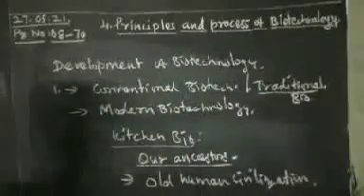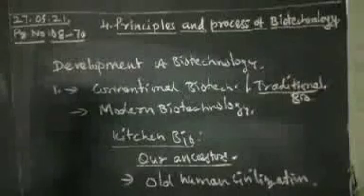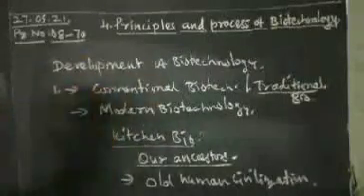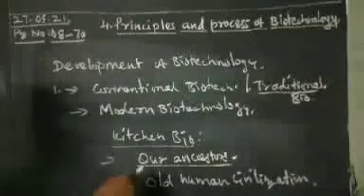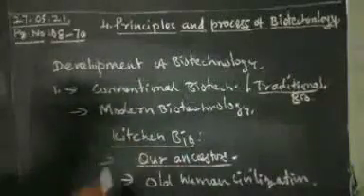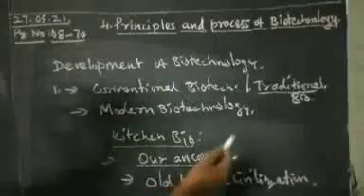In a kitchen, the techniques that are mostly used are called conventional or traditional biotechnology. It is derived from our ancestors, from old human civilization.